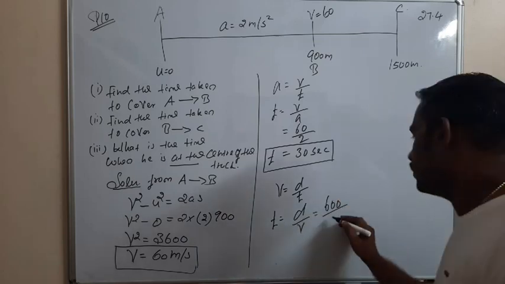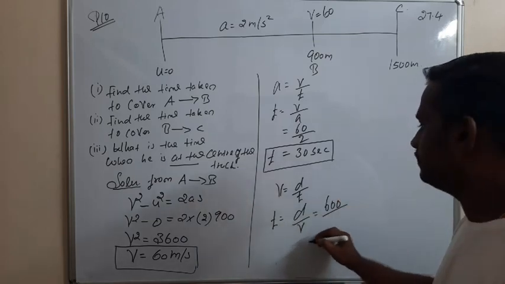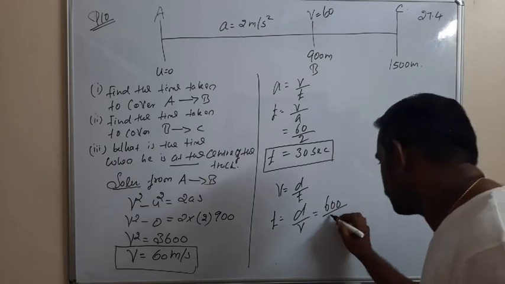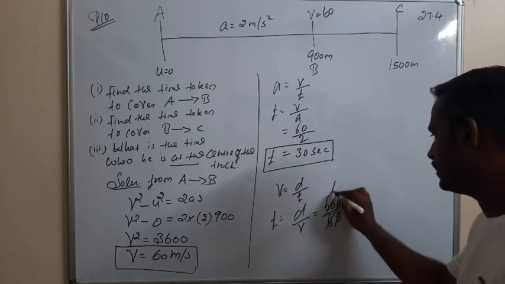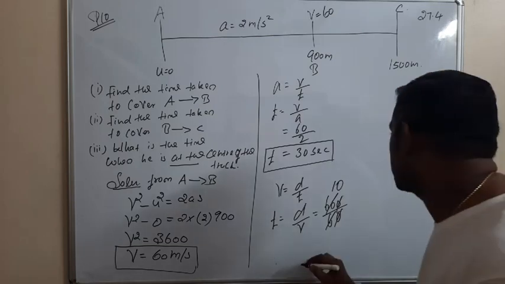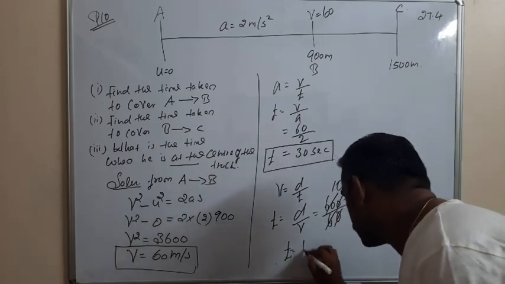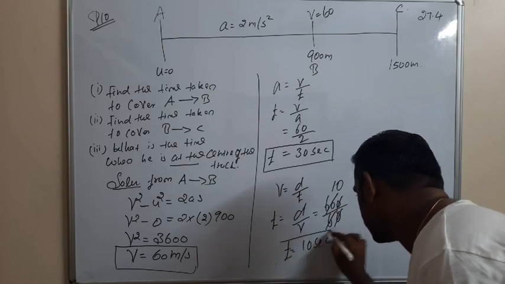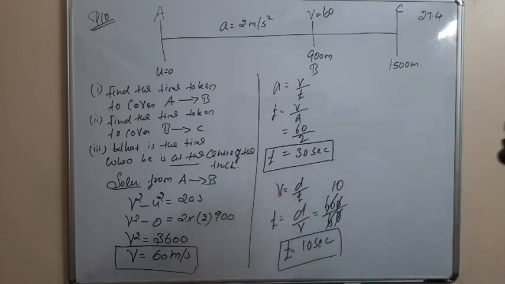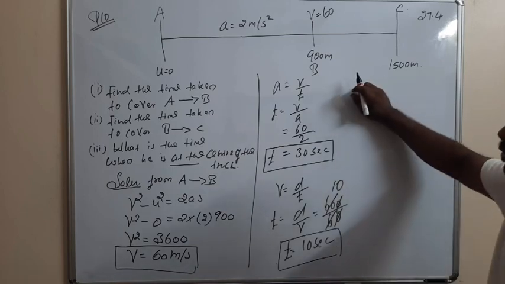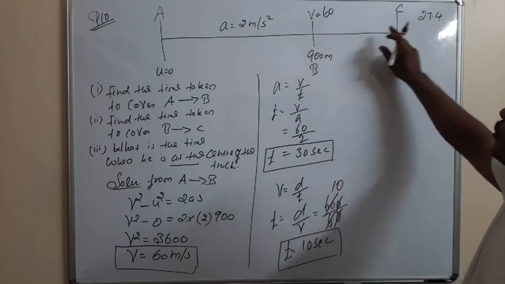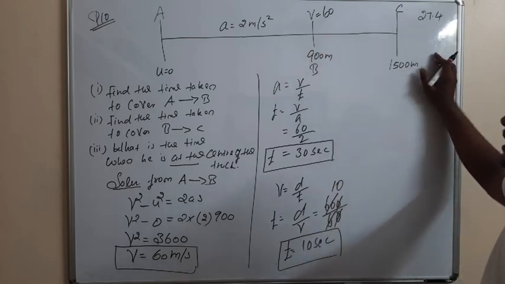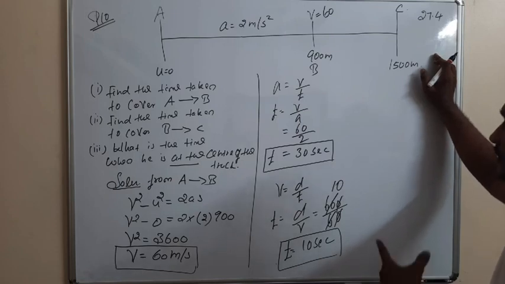600 divided by the velocity, that is 60. So the 0 cancels, then 6, then 10. So t is equal to 10 seconds. So the athlete runs with the constant or uniform velocity, that is 60 meter per second, to cover the remaining distance. So he covered the remaining distance of 600 meters.